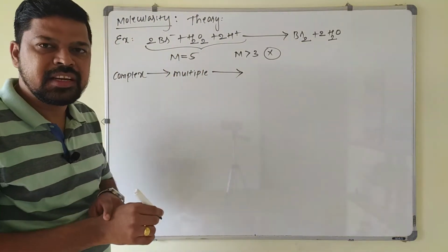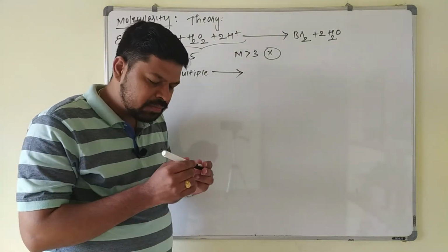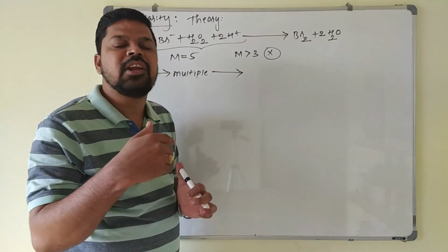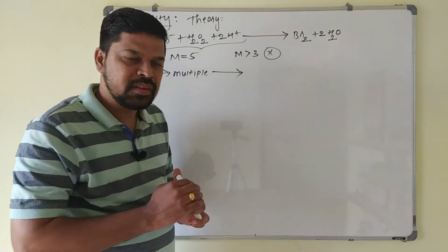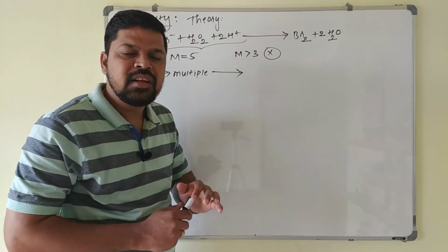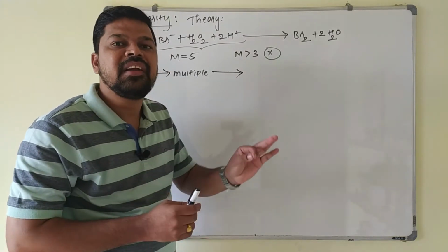In the multiple steps, the slowest step of the reaction, in which bond breaking or making takes a longer time, is called the rate determining step.